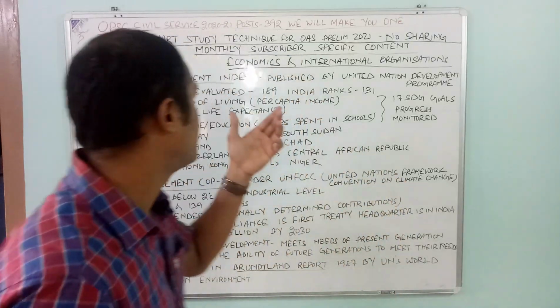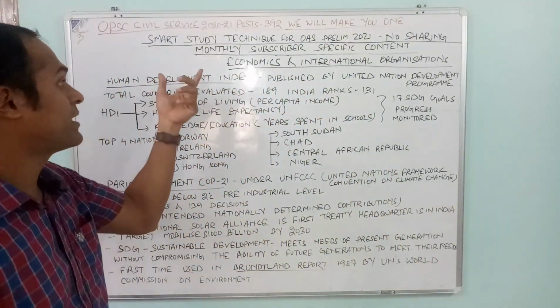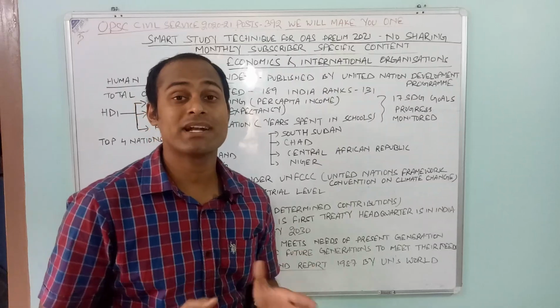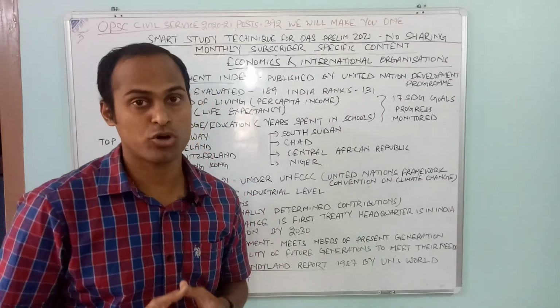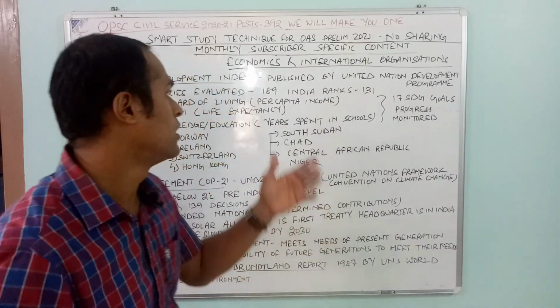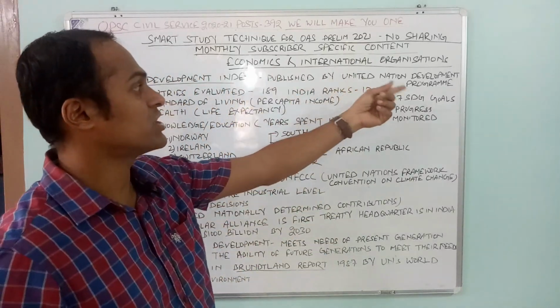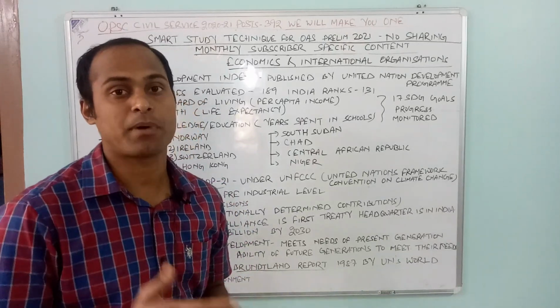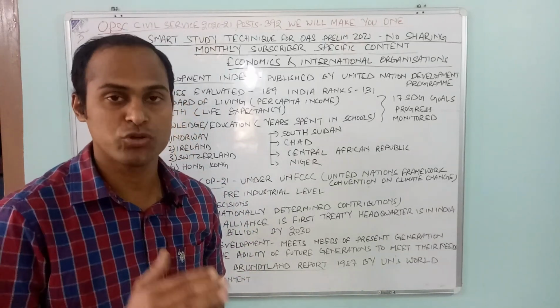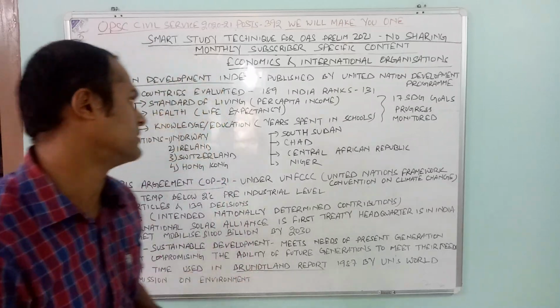So in today's class we will be discussing the Human Development Index. They are frequently asking about this particular index, so we have to be very thorough about what this index is all about. It is published by the United Nations Development Program. They can ask you a question: the HDI is published by? You have to write UNDP. UNDP is the right answer.